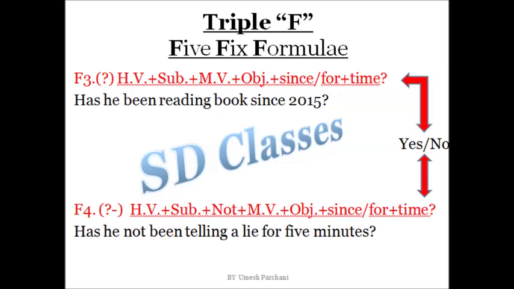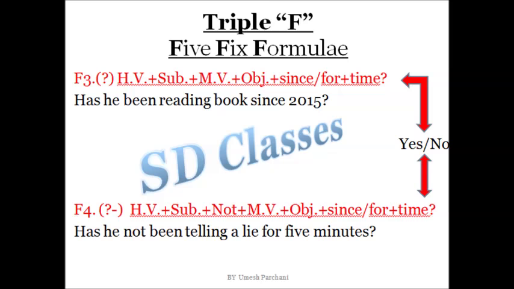Let's come to F3. F3 is interrogative and F4 is interrogative and negative. With this formula, I again want to say the same thing as I've told you in my previous video also, that this formula we apply for the questions whose answer can be given in yes or no. So F3 is interrogative, and in the interrogative way first we are applying helping verb, then subject, then main verb, then object, plus since or for, plus time, and question mark.